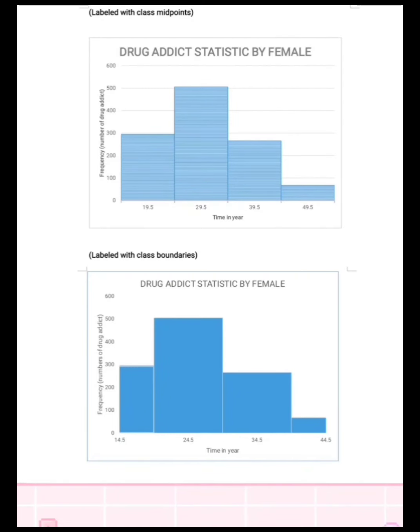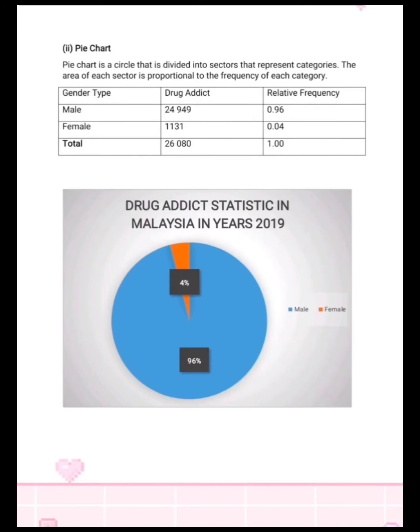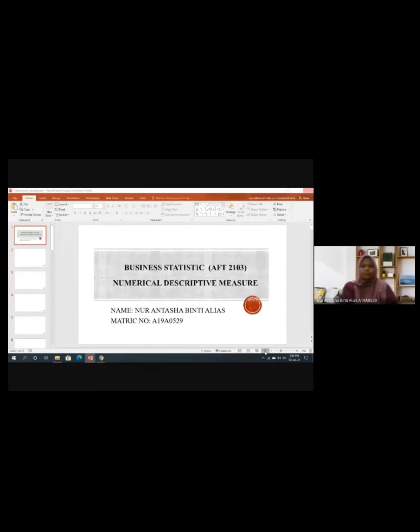Second graph is a pie chart. Pie chart has a circle-shaped graph, and from the pie chart we can categorize the frequency. In this pie chart, we know the drug addicts who are male are more than the female drug addicts in Malaysia in year 2019.